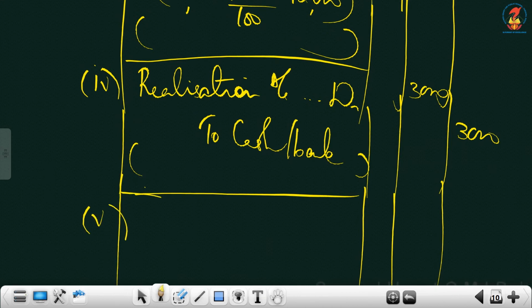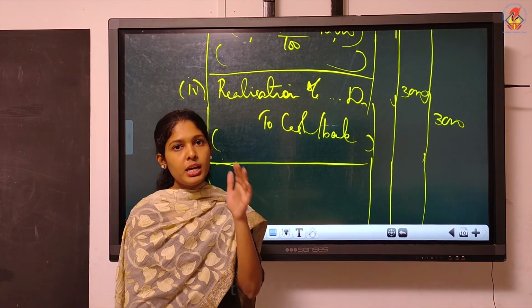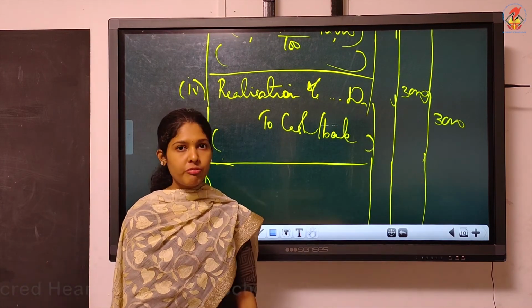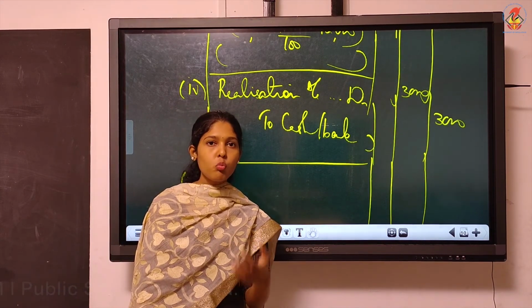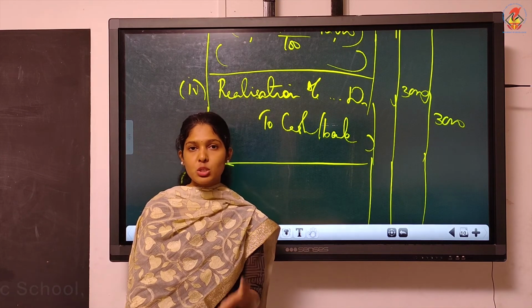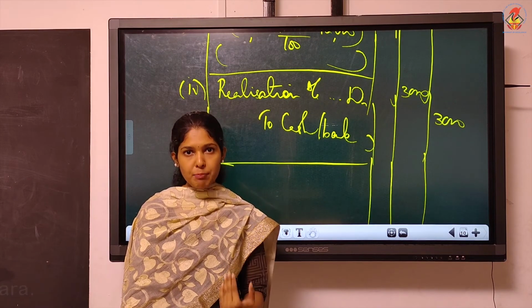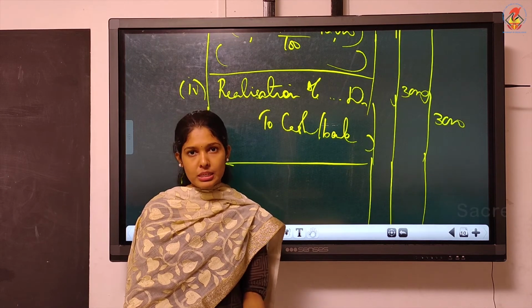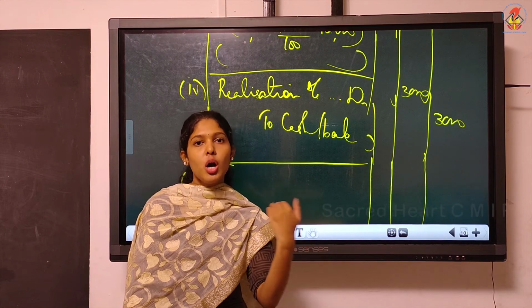Then fifth one, profit and loss account showed a debit balance of 56,000. Where can you find the P and L debit balance? In the balance sheet, asset side, because this is a loss amount. What will you do with the P and L debit balance? Usually, that will be transferred to partners' capital account in their old ratio. In the previous two chapters, that's how we did. Same like that in dissolution also, we have to transfer it to partners' capital.